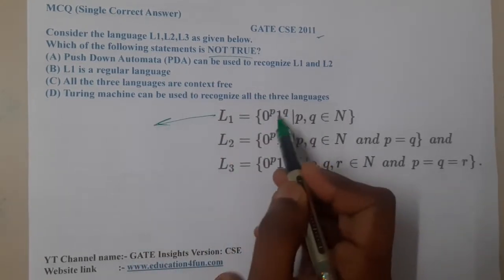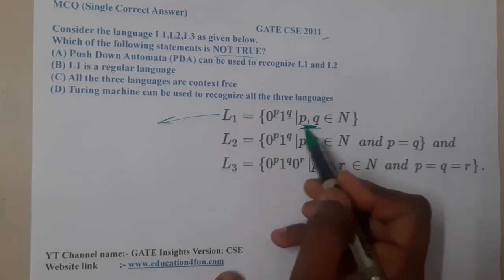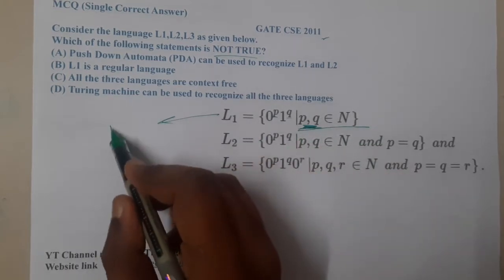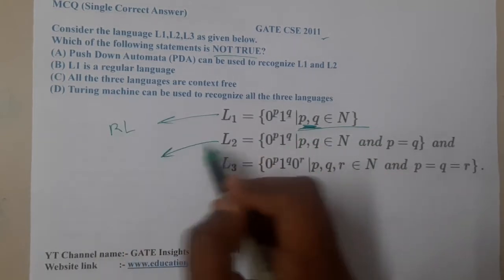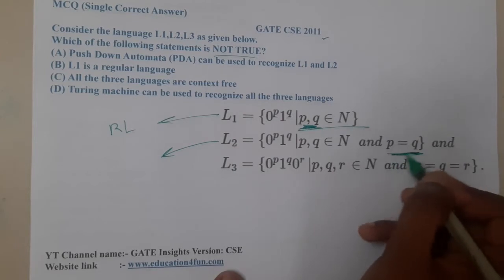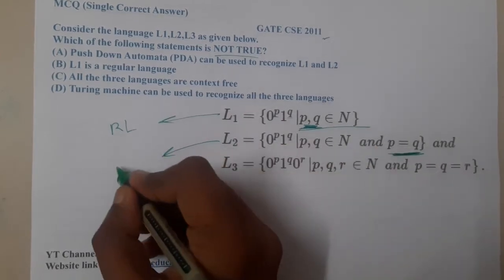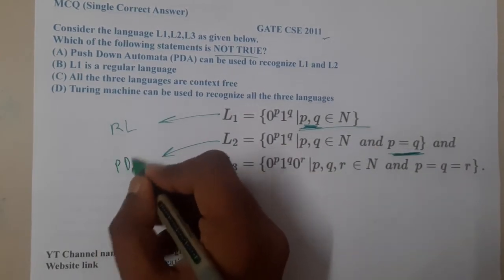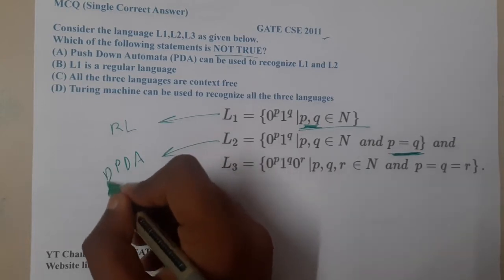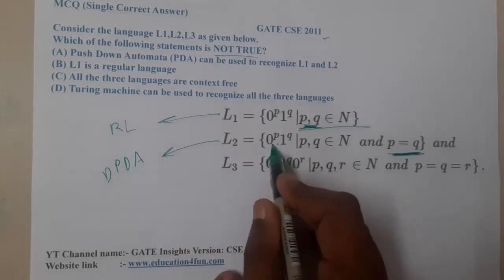Here there is P and Q, and there is no condition in between them, so both of them should belong. So I think it will be a regular language, right? Yes. And when it comes to the second language, here we are having a condition P equal to 2. So I think we minimum need a PDA, right? Yes, and it might be deterministic as well, because there is no issue. This is 0, this is 1.